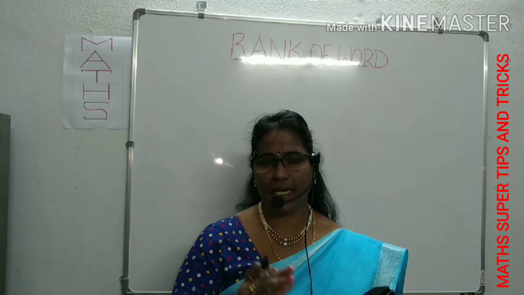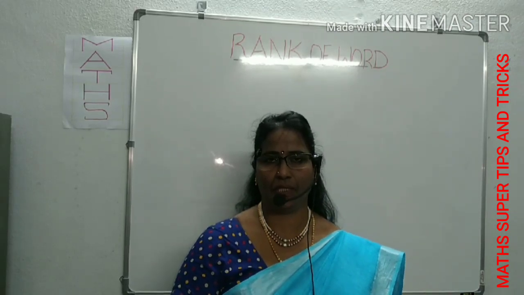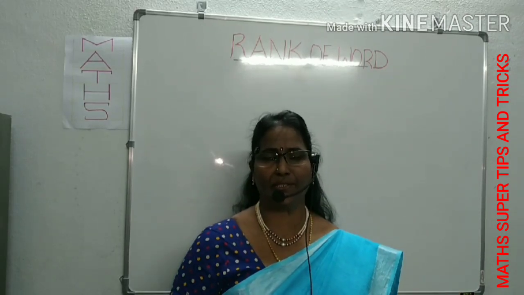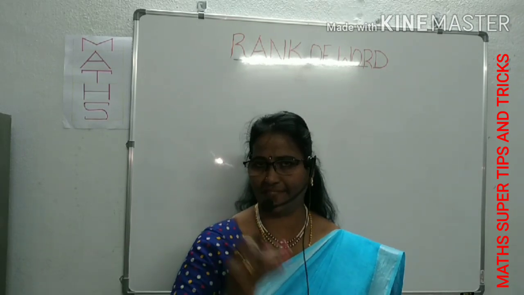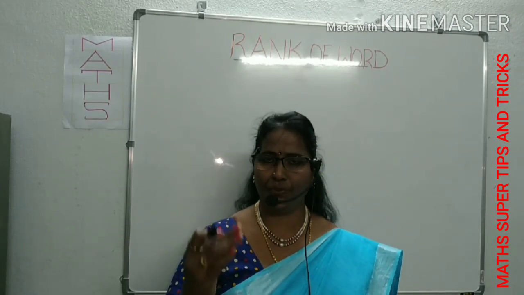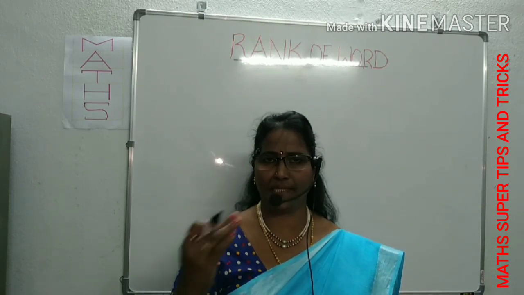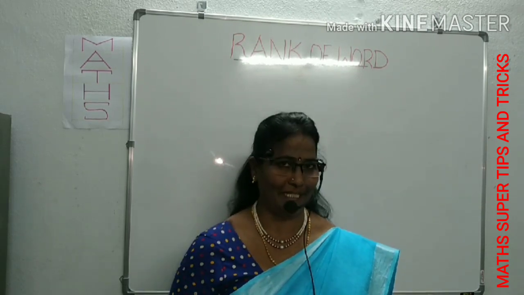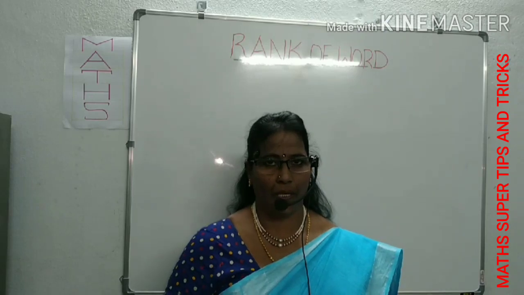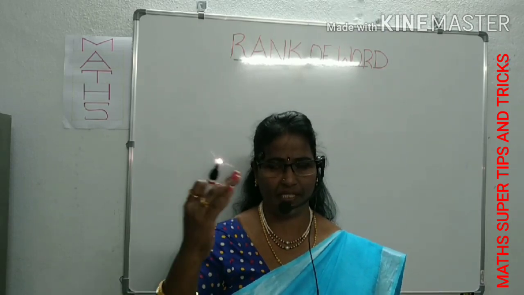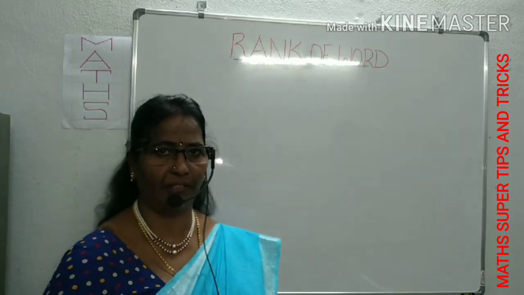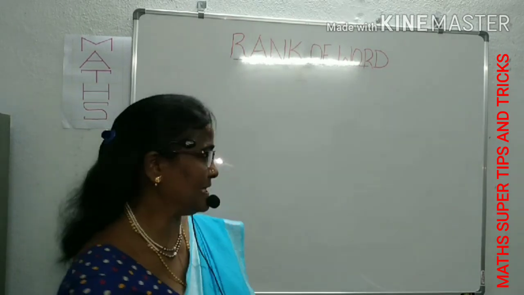I will start first with the process to find out the rank of the word if there is no repetition in that word. If you know that, you can easily follow the rank of a word where there is a repetition. Is it clear? The case with repetition I will explain afterwards. First, I will start with the rank of the word if there is no repetition.